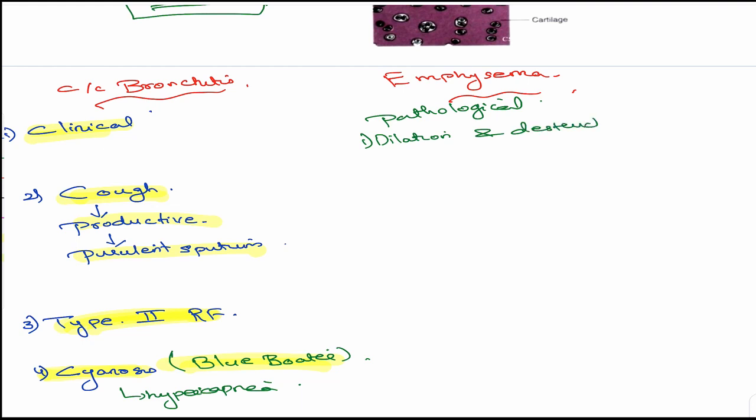This is the definition: dilation and destruction of air spaces distal to terminal bronchioles. That is, basically we're talking about alveoli. So the typical problem is dilation and destruction of air spaces because of the destruction of elastic fibers. Over dilation and over collapse happens. When air enters, it over dilates, and if air goes back, it over collapses.